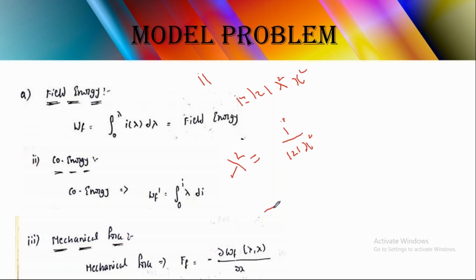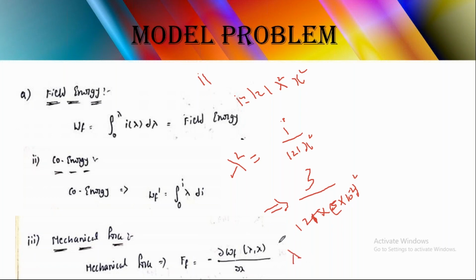Here I is already given. What is the I value? 3 divided by 121 into what is the x value here? 5 centimeter, that is 5 into 10 power minus 2, whole square. If you solve this equation, you can get the lambda value.